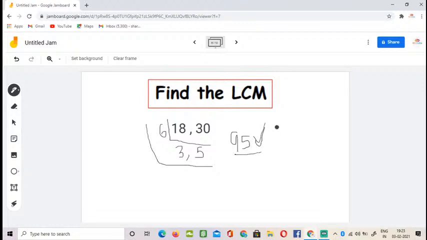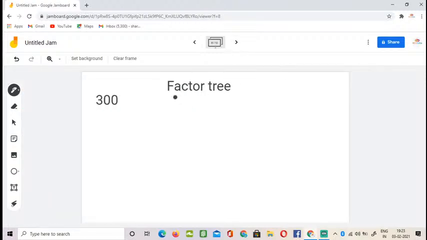I hope everybody understood how to do this problem. If you understand, just give a thumbs up in the chat box so that I can understand that you have understood this problem. I'm waiting for the thumbs ups. Again, I have got a thumbs up from Tejasvi. Good, so now let's move to the ninth. From now on, as I said, you have factor tree questions. I want everybody to give it a try.